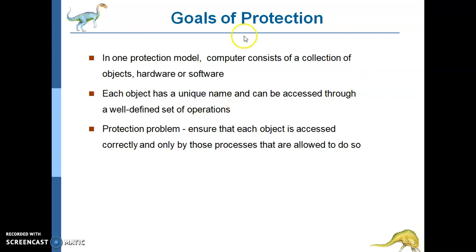So let us come across what the principle of protection is. Always keep in mind one thing which I have as a goal. In one protection model, a computer consists of a collection of objects. Those objects can be a combination of hardware or software. Each object has a unique name and can be accessed through a well-defined set of operations. What is the protection problem here? It has to ensure that every object is accessed correctly, and that no mischievous process which does not have that privilege accesses it. These are my goals of protection.